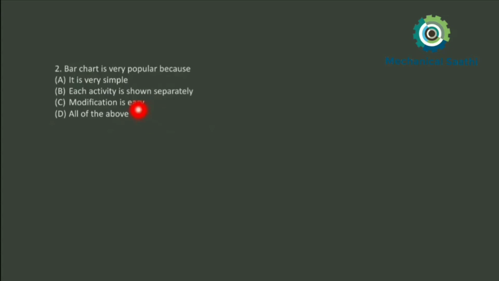Moving towards the next question, it says bar chart is very popular because of what? What is the reason behind this popularity? Option A says it is very simple, B says each activity is shown separately, C says modification is easy, and D says all of the above options are correct. As I have already told you, bar chart is a simpler one, so option A is correct.